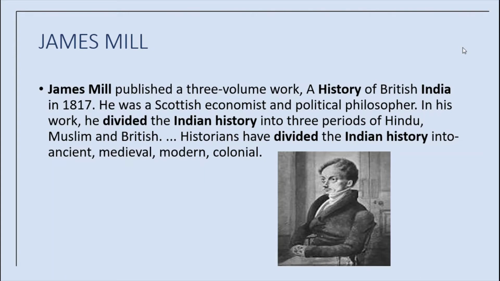So, J.S. Mill wanted to introduce westernization. So, he suggested that the British should conquer all the territories in India, for India was not capable of progress without British help. What did he think? He thought that India was not capable of progress without British help. These statements were given by whom? James Mill, J.S. Mill.